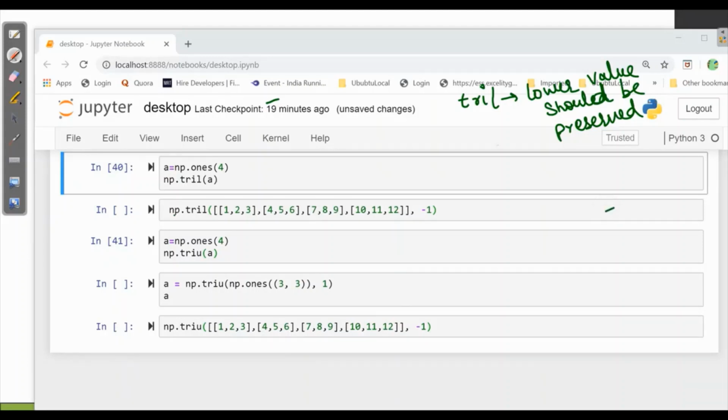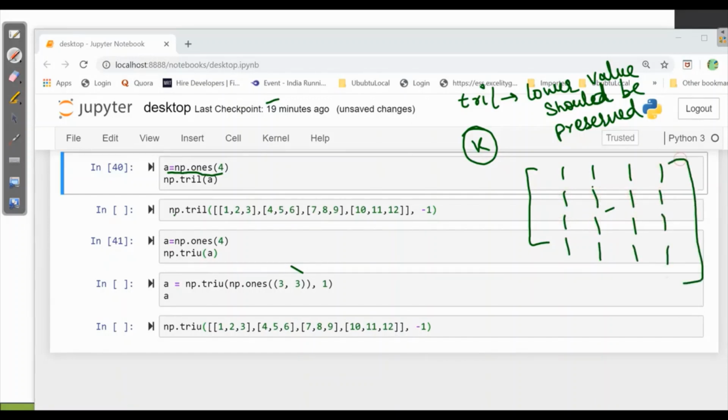Where we do this depends on K. So here, for example, we have np.ones 4, a 4 cross 4 matrix of all ones. Now K is equal to 0 as no value has been given here, so we take K is equal to 0 as the default.